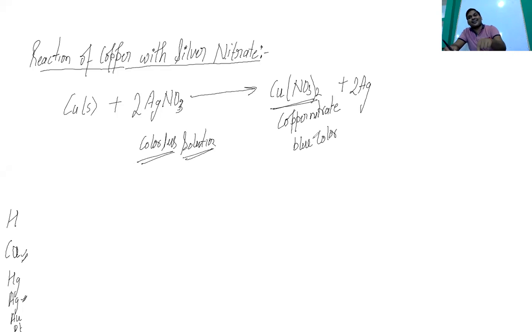So by seeing the color, sometimes it is asked which metal, meaning when copper reacts with any salt which is colorless in aqueous medium and turns blue, write the reaction for that. So sometimes it is asked in this manner.